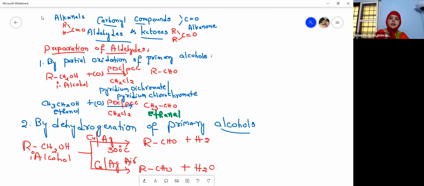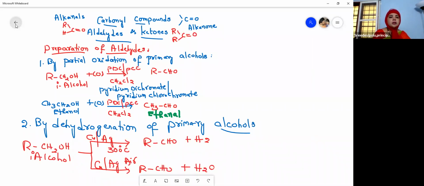So what is dehydrogenation? Dehydrogenation is nothing but removal of hydrogens from primary alcohols in the presence of a catalyst. A primary alcohol on catalytic dehydrogenation, in the presence of a catalyst at 300 degrees centigrade, you will get an aldehyde and H2 is obtained. But when it undergoes catalytic dehydrogenation in air, you will get aldehyde, but H2O is the byproduct. That is the only difference.